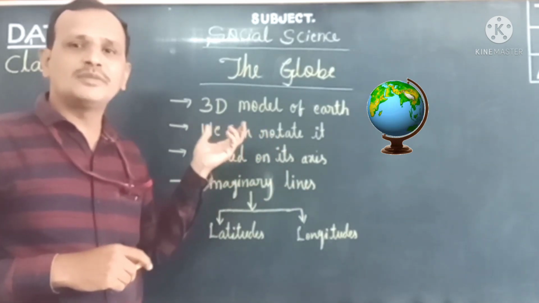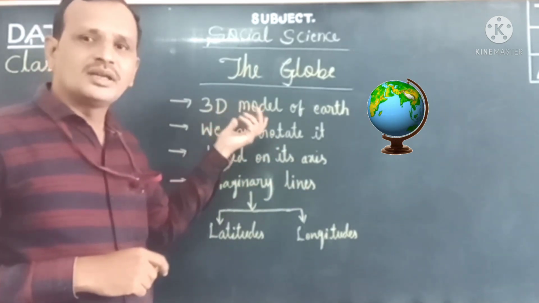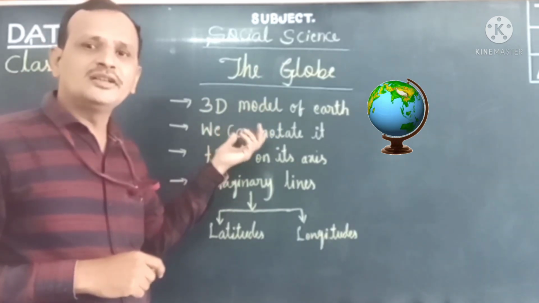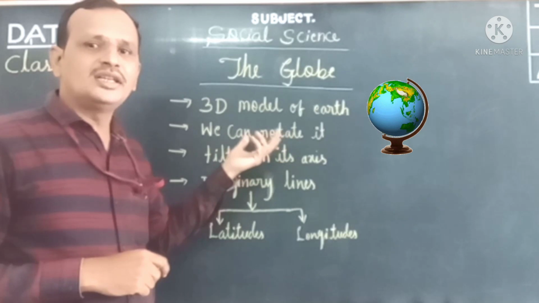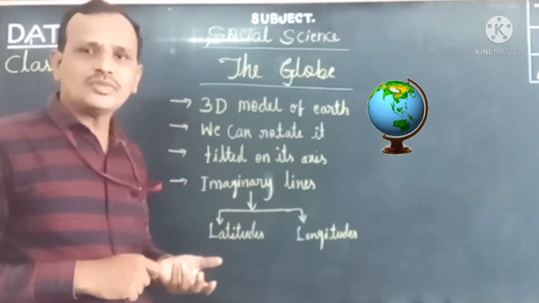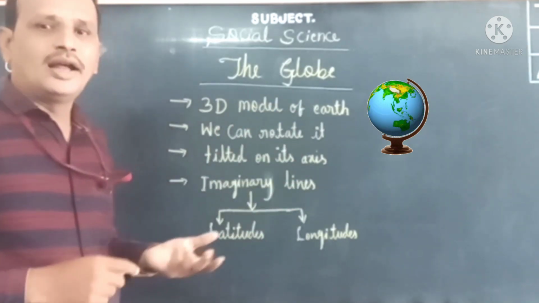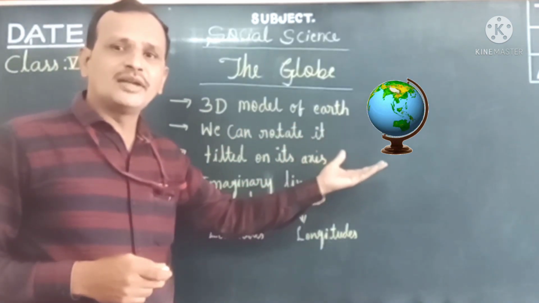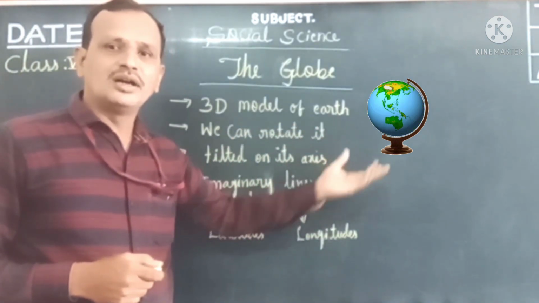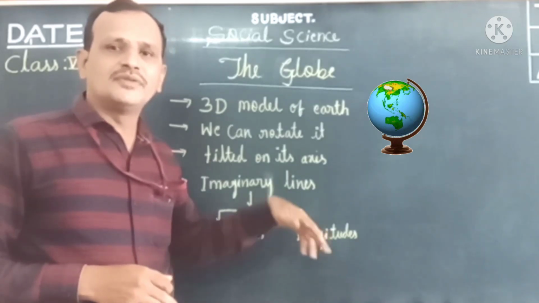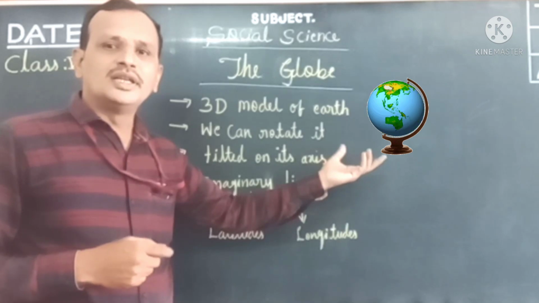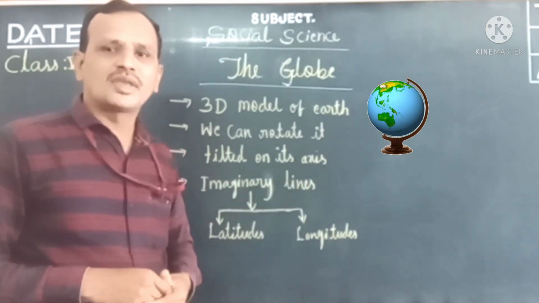So therefore it is called a three-dimensional figure. The globe is represented in 3D and it is solid. Remember, children. Through the globe we can see the different landmasses and different water areas on the earth, and each one is indicated in a different color.